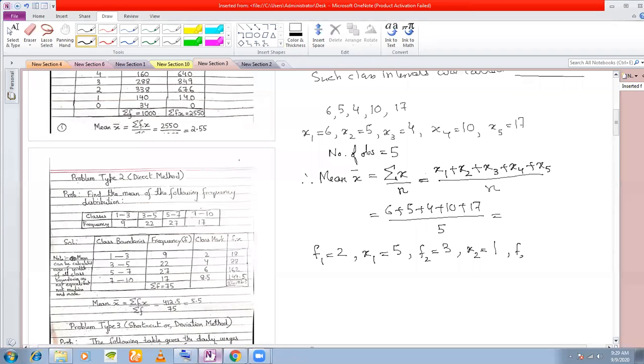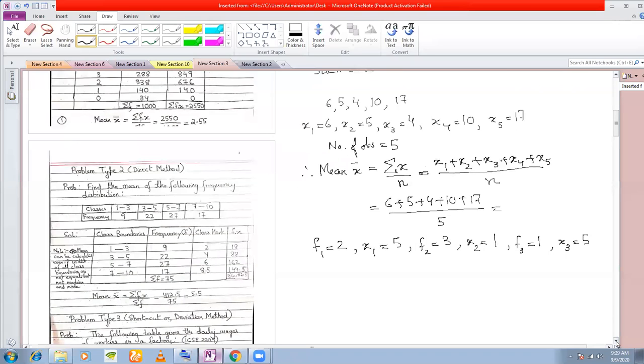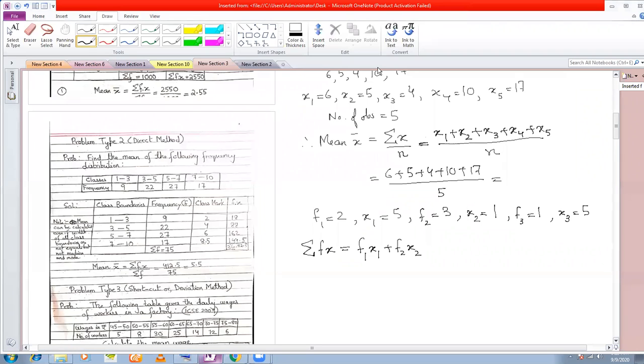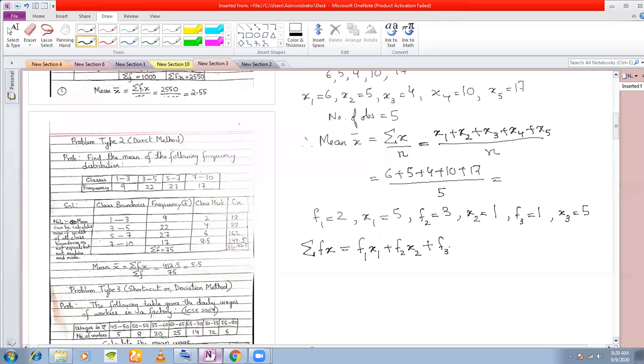And the third frequency f3, say 1, and x3 is 5. What do you mean by summation fx? This is the main thing you have to remember. Summation f into x means the sum of the products f1 x1, f2 x2 and f3 x3.